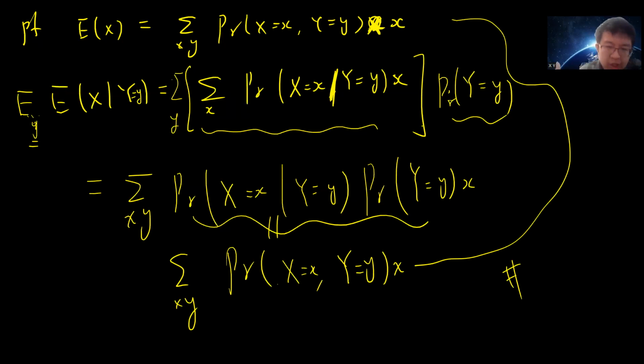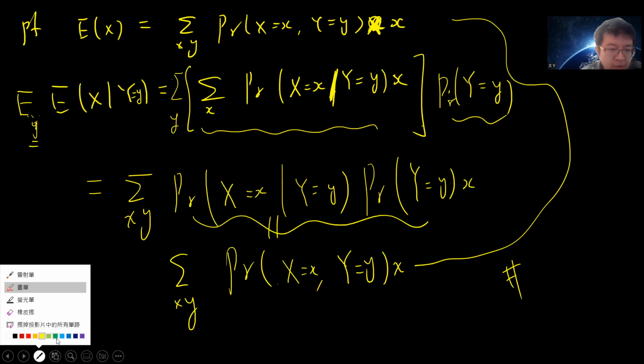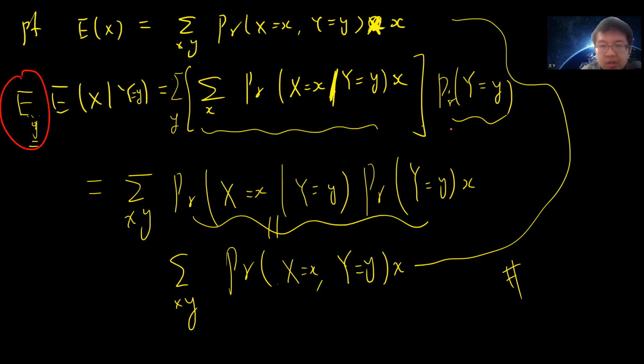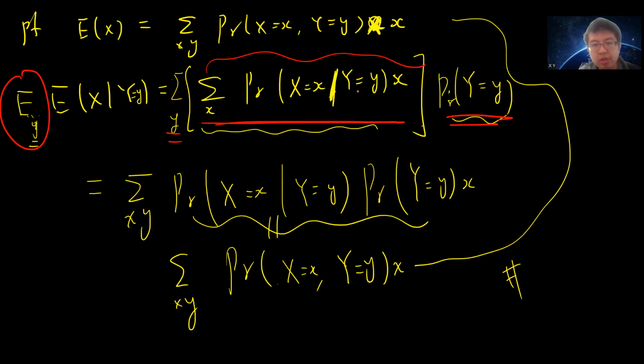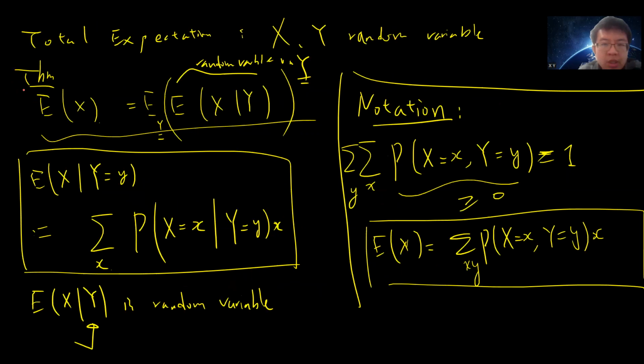So you can see this kind of proof is just definitions. The only mysterious part is this step: when you take the expectation over Y, you should sum over y and multiply by the probability of Y equals y. Because you already condition on Y, you don't care about X, and you take the expectation over Y. Basically these are everything.